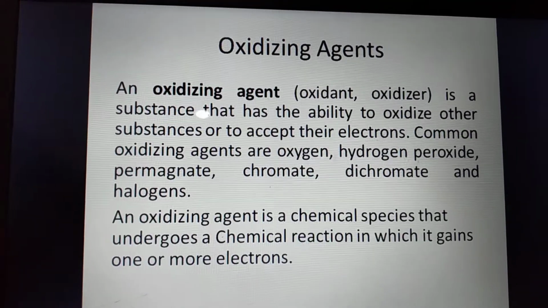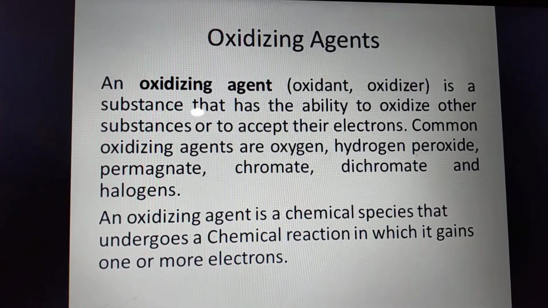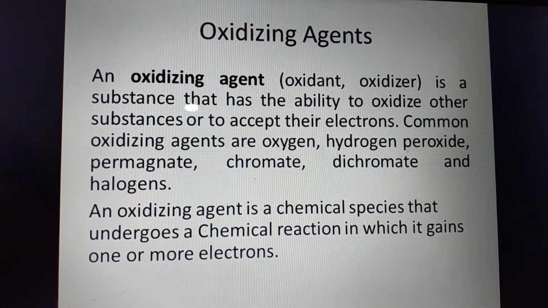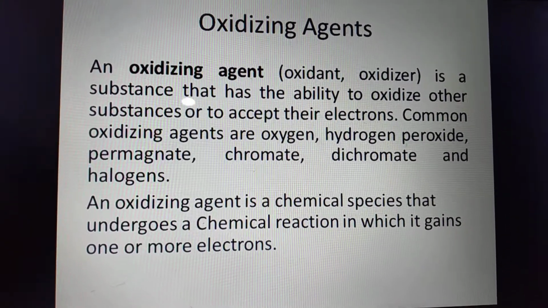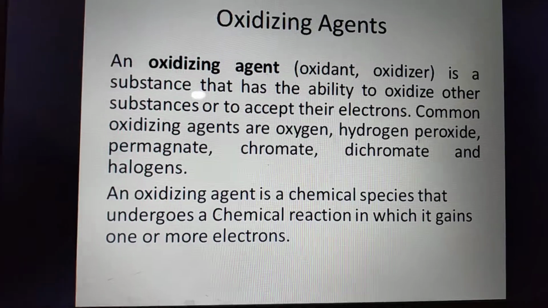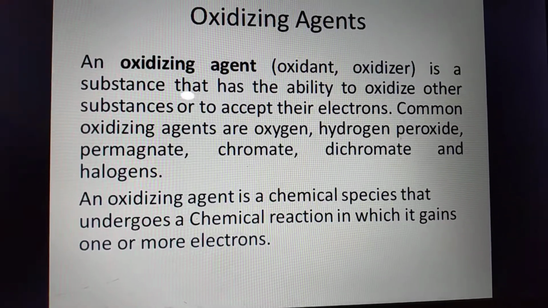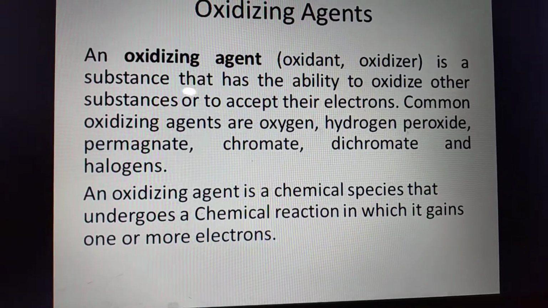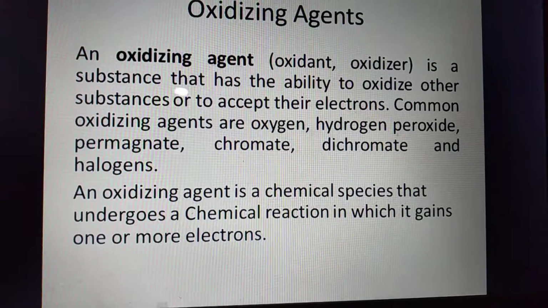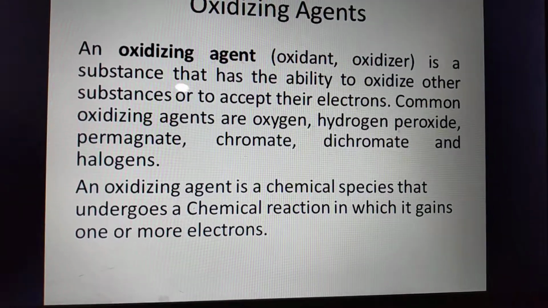Next, in short, what is an oxidizing agent? An oxidizing agent, oxidant, or oxidizer is a substance that has the ability to oxidize other substances, or to accept their electrons, while itself becoming reduced.